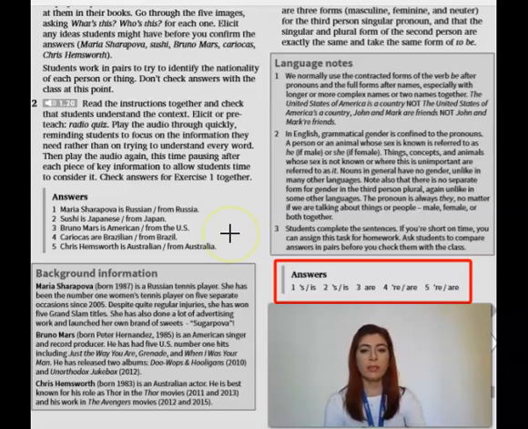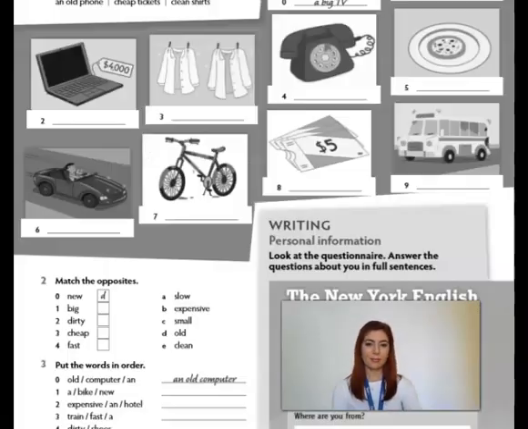So number 1, the contracted form of is. Number 2, the same, contracted form of is. Number 3, are. Number 4, contracted form of are or are. And 5, the same thing, okay?